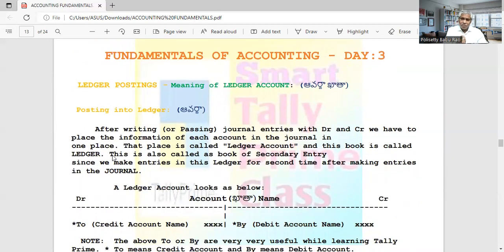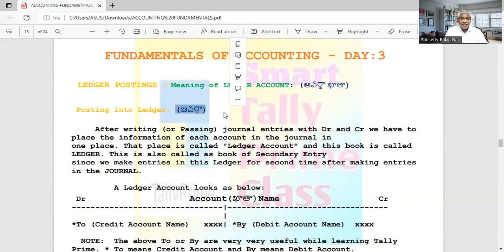But that account will be debited sometimes, and credited sometimes. Whenever it is debited or credited, we will place the information of that one account at one place in one book. So that book is called ledger.